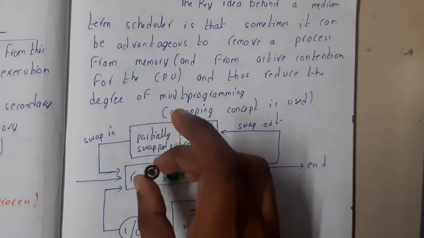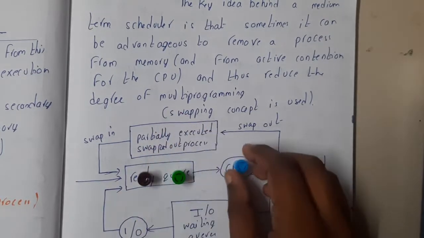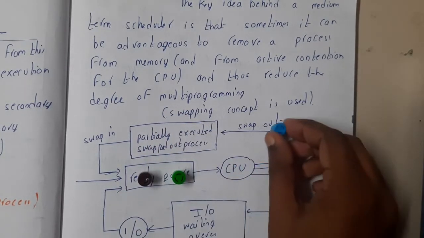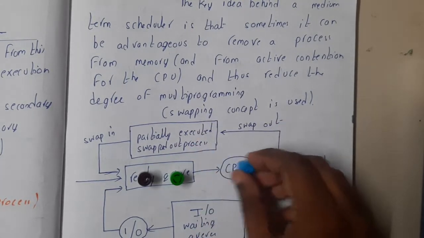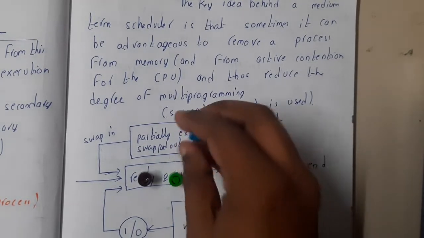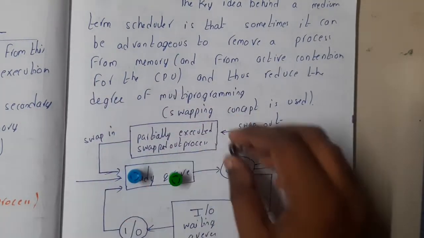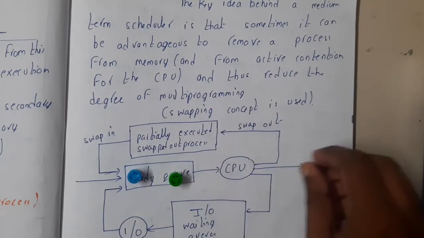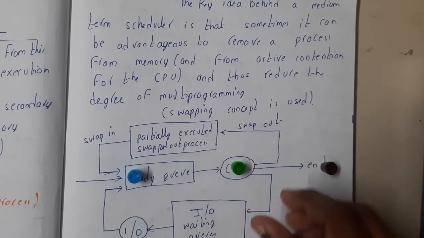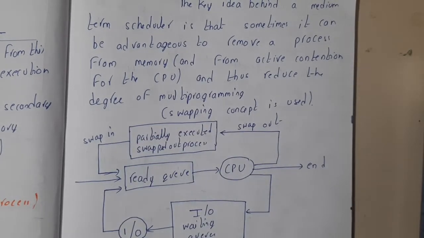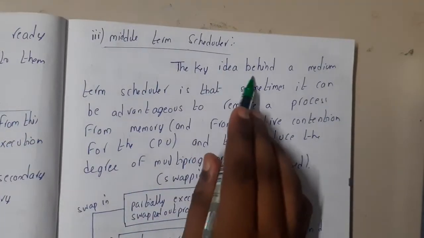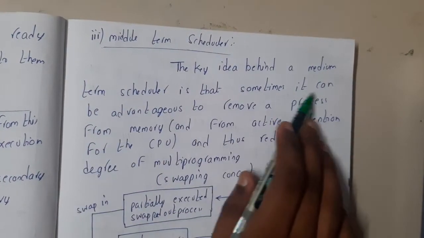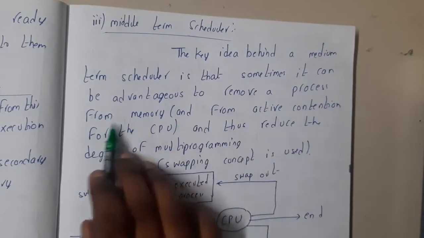Assume that now Brown is the king and he wants to execute. So we will force this guy out and swap him out. Swapping out is nothing but sending this guy outside, right? We swap him out, and swap the brown guy inside, and he will start execution. Once he is completely done, we will give the next option to the next guy, right? Yes. In this way the middle term scheduler will work, guys. He is going to take care of these kinds of things. The key idea behind a middle term scheduler is that sometimes it can be an advantage to remove a process from memory.